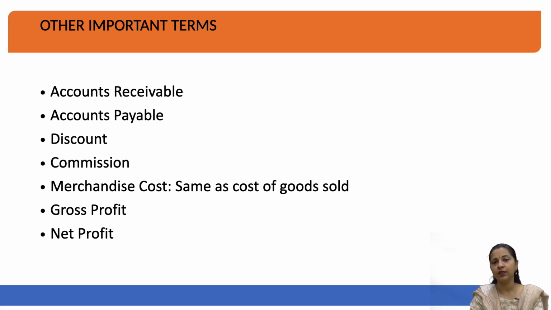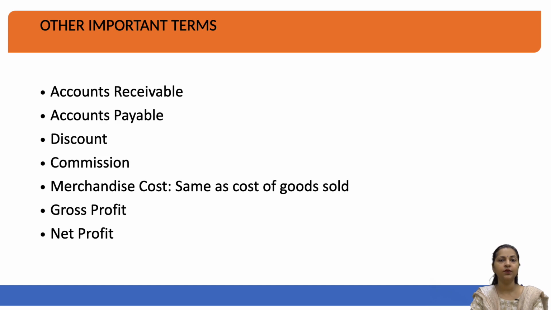Moving on to the next term, which is called discount. What is a discount? Sometimes it would happen that when you buy an item from the vendor, he will give you a relaxation in the value of the bill. That relaxation given by the vendor in buying a certain item, for example, the value of the item is 100 rupees, but he gives you a discount of 5%, is called a discount.